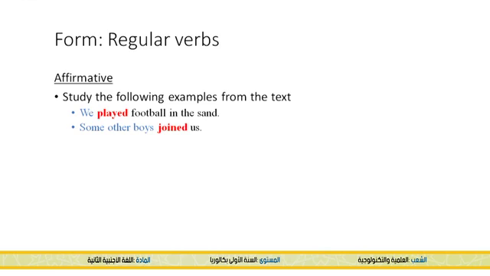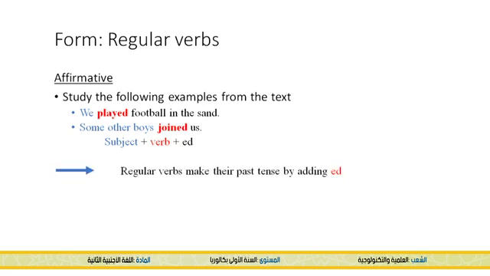And the other example, we have some other boys joined us. So the subject is some other boys, and the verb is joined, then us. So we have subject plus verb plus ed. So that's how we form the affirmative of the regular verb in the past. Regular verbs make their past tense by adding ed.